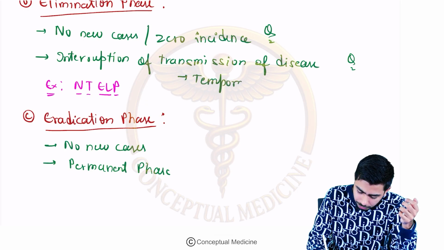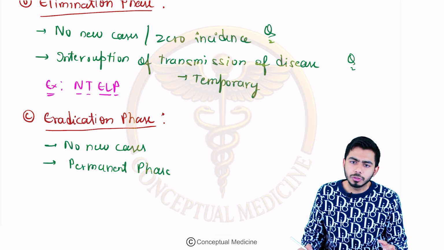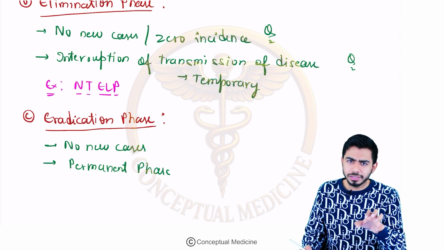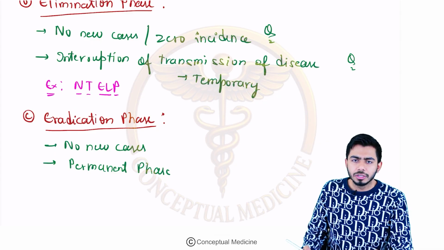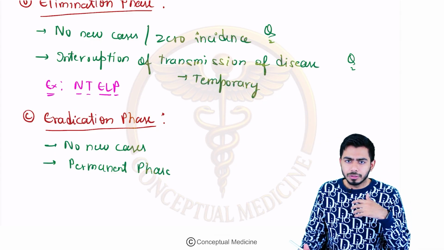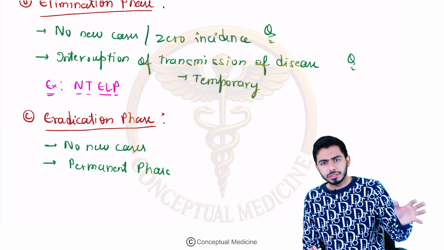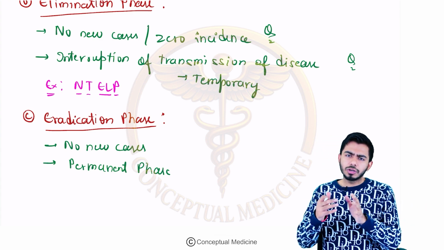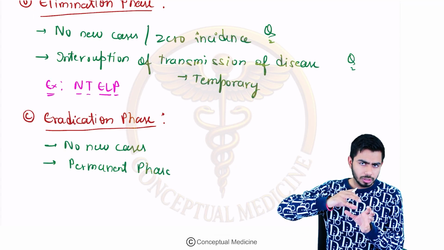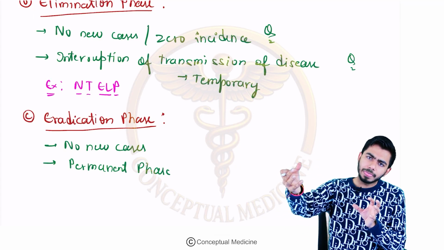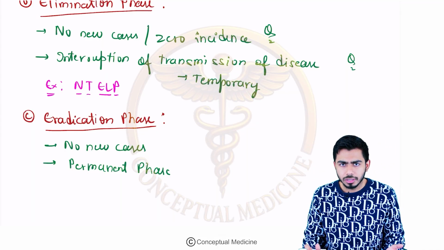Here, if we will not be able to control the disease, then again the disease might come into the community, right? So that's why we should try our best to control the disease. So in the elimination phase, this is still the temporary phase. If you are not able to interrupt the transmission of agent into the host, then sometime, somewhere or other, the agent might come into the host and that can cause the disease, right?